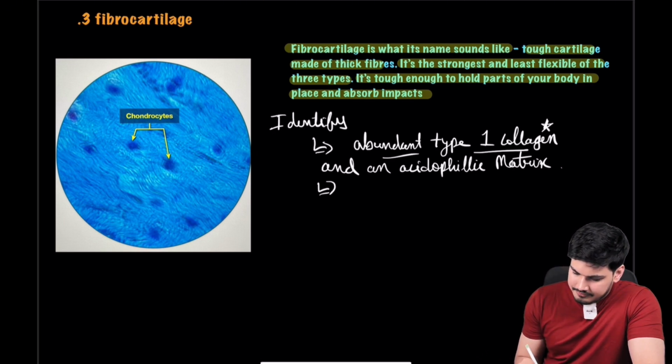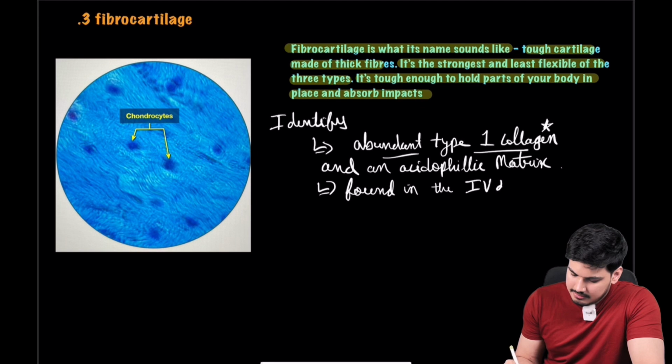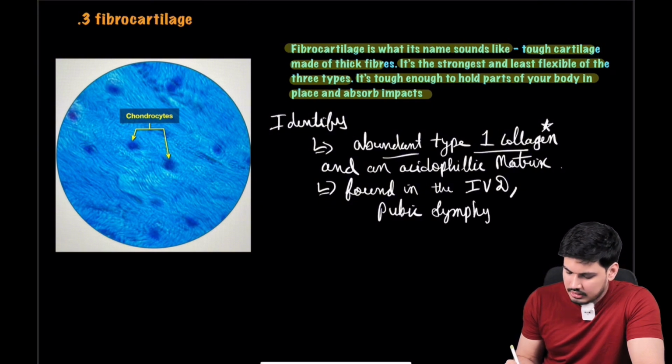Another thing is, where is it found? Found in the IVD, the intervertebral disc. It is also found in the pubic symphysis. Very important, guys.